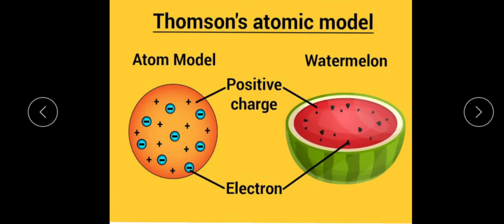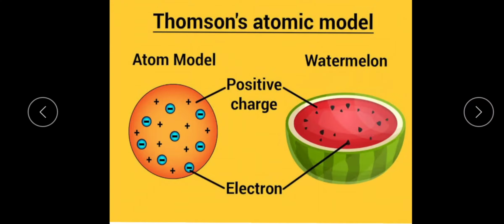Therefore, this atomic model is sometimes called the plum pudding model. It looks like a watermelon.